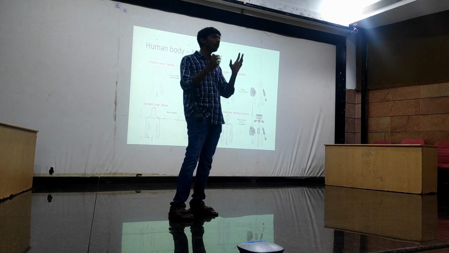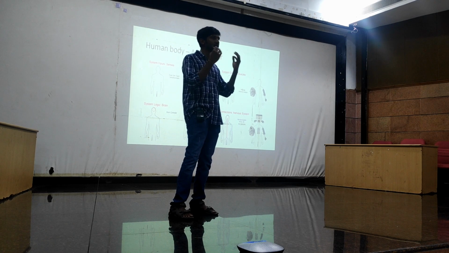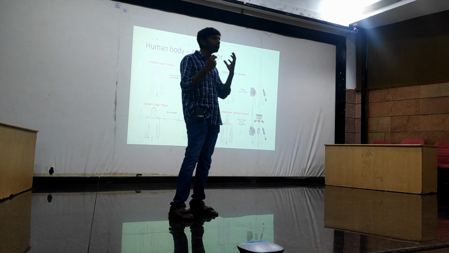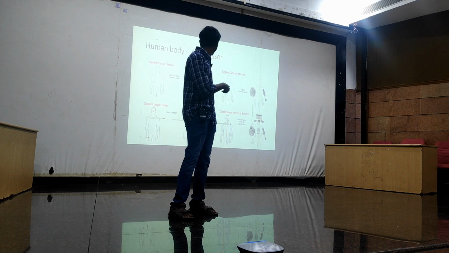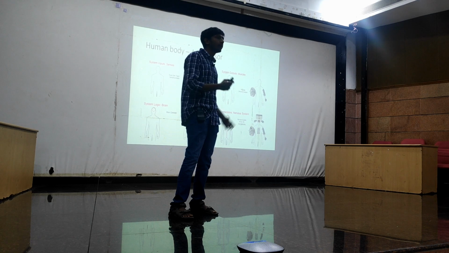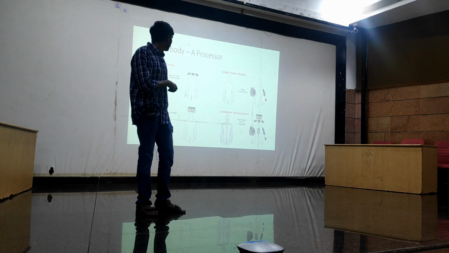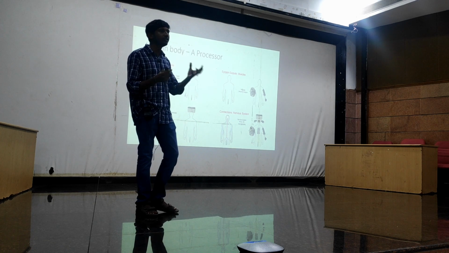So you compare your sense organs to the sensors of a processor, and what we are seeing and hearing as inputs. You can see here, with eyes and ears we are taking the input, and here muscles, legs and hands are like DC motors.